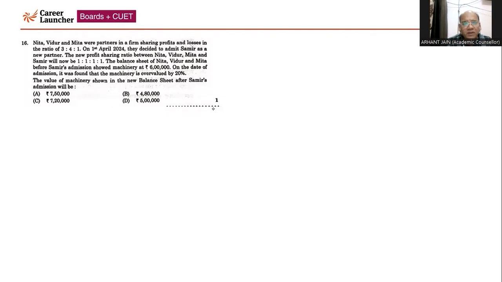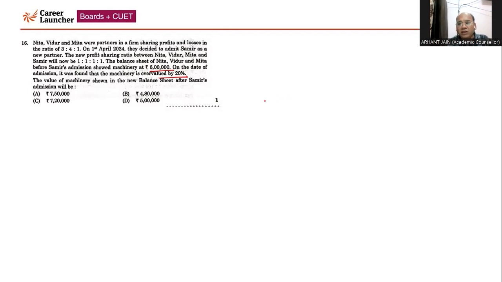Question number 16. Neeta, Vidur and Meetam are partners sharing profit and loss in the ratio of 3:4:1. On 1st April 2024, they decided to admit Samir as a new partner. The new PSR is given. The machinery is given as 6 lakh rupees, which has been overvalued by 20%. That means 6 lakh represents 120%. So you need to calculate the value of the machine that is to be shown in the balance sheet of the new firm after Samir's admission, right?